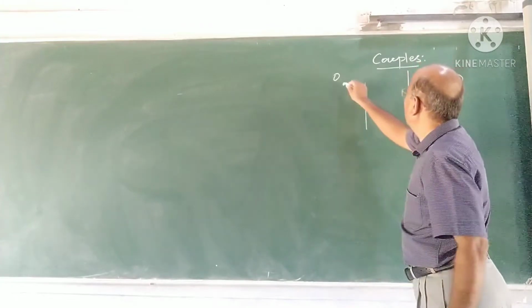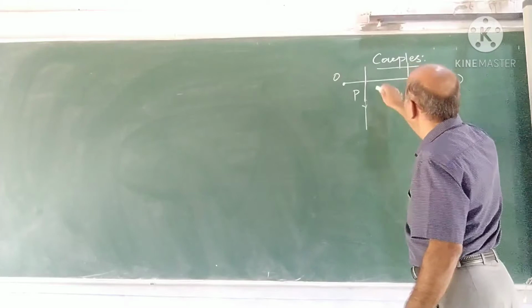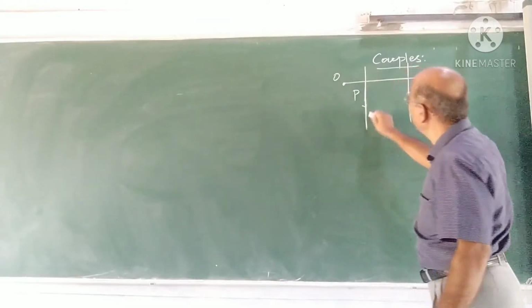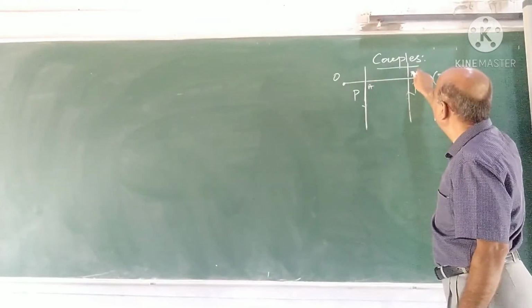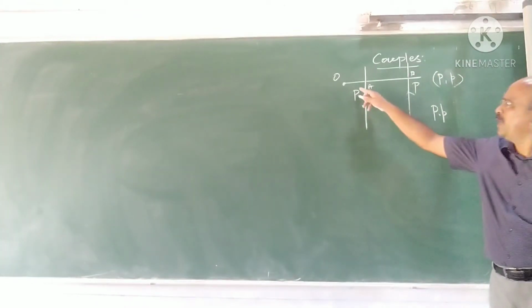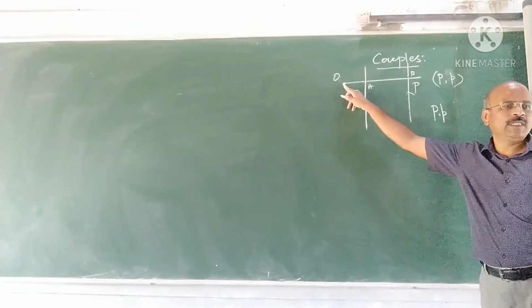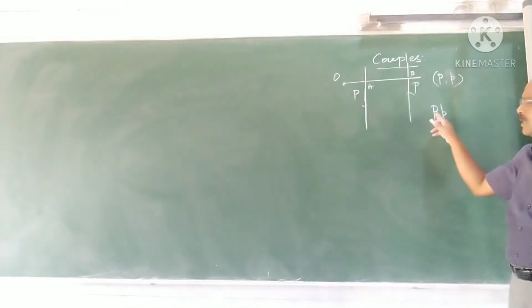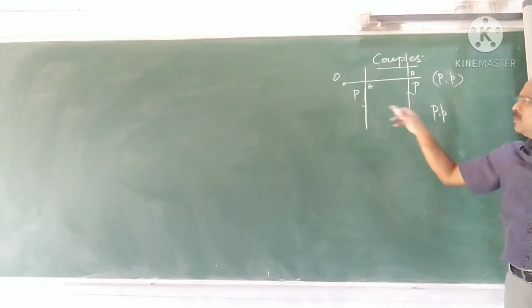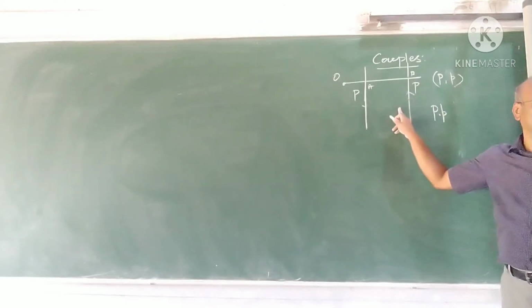From O, draw the perpendicular which intersects the line of action of the forces forming the couple at A and B. Now we prove that the moment of this couple about O is constant. And what is that? P into p. What is the moment of the couple? It is the algebraic sum of the moments of these two forces.